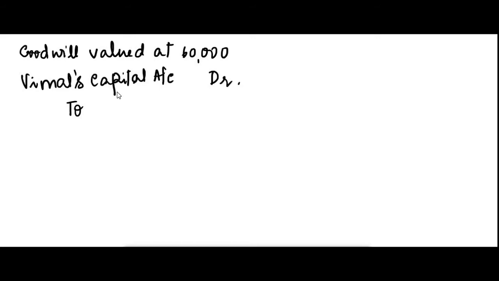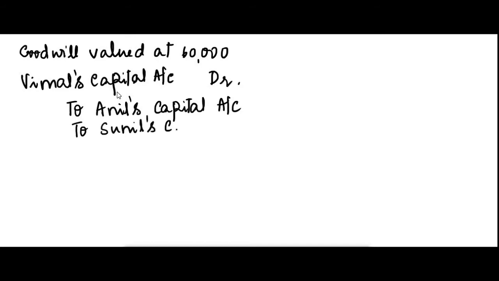So Anil's capital account is credited, you are giving benefit to Anil. The new partner is giving the benefit to Anil, and Sunil's capital account is credited.